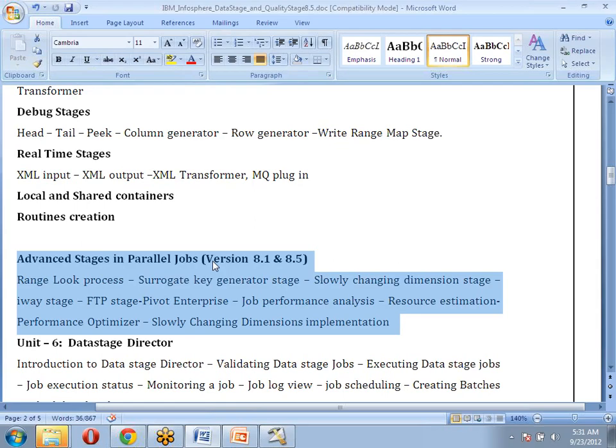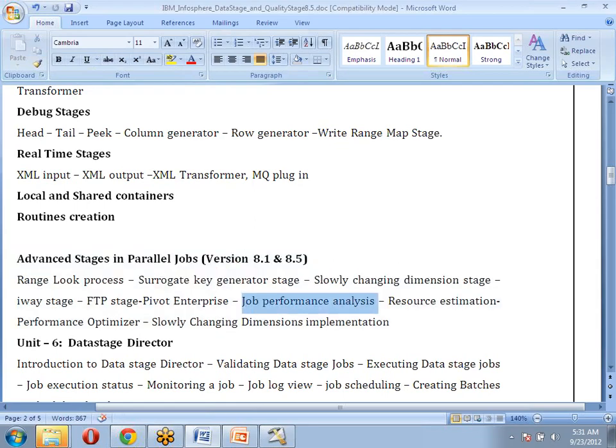slowly changing dimension implementation, IWA enterprise stage, FTP stage, and job performance analysis. These are to check the performance of a job and resource estimation of the job. Like these kind of options we have.